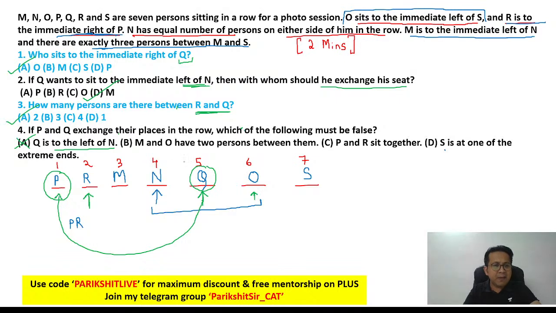Option B, M and O have two people between them. So M is at 3, O is at 6, and they absolutely have two people between them. Again, a true statement, cannot be the answer.